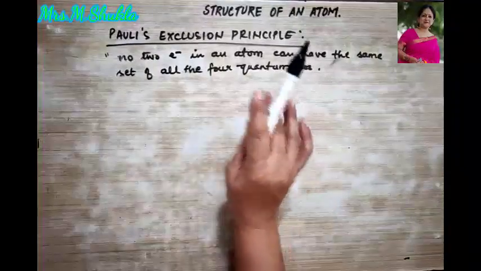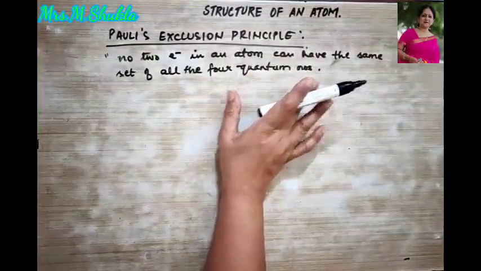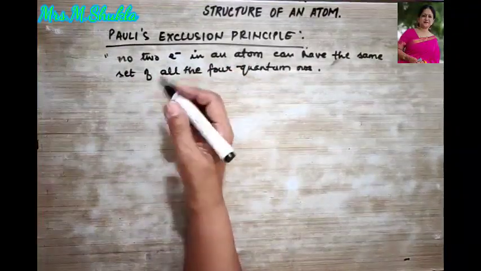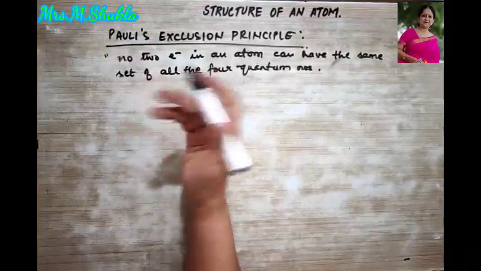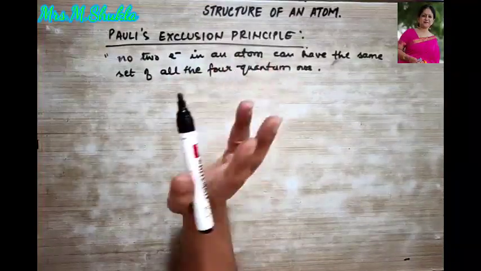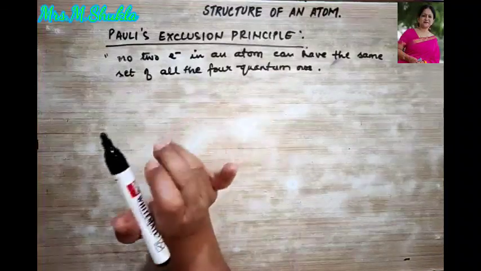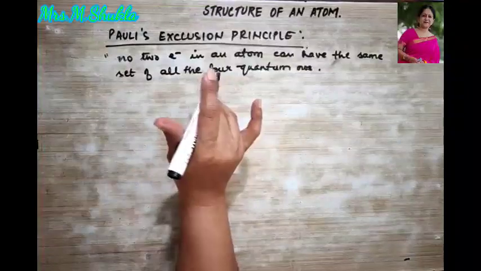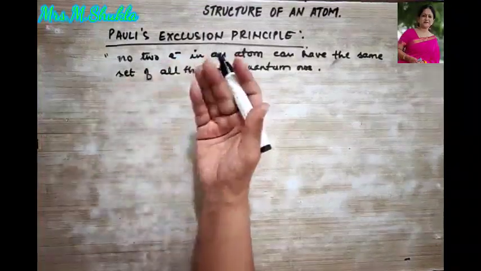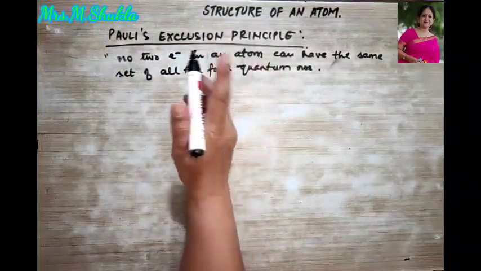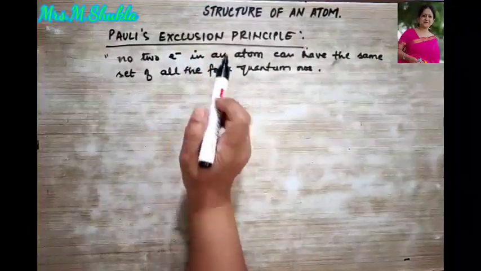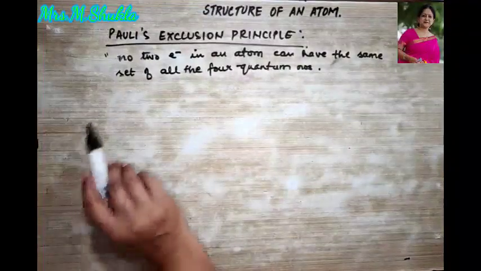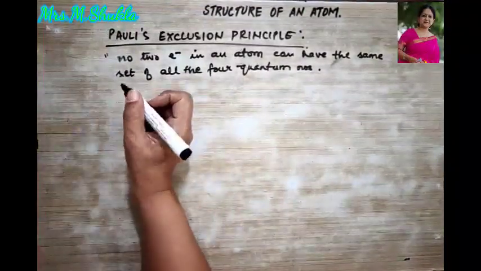Now all the four quantum numbers you are very much familiar with now. So over here he meant to say that an orbital, as we know, cannot have more than two electrons. Why? Because three of the quantum numbers, that is the principal quantum number, the azimuthal quantum number and the magnetic quantum number, at the most may be same, but definitely the fourth one will be different. Hence it says no two electrons in an atom can have the same set of all the four quantum numbers.